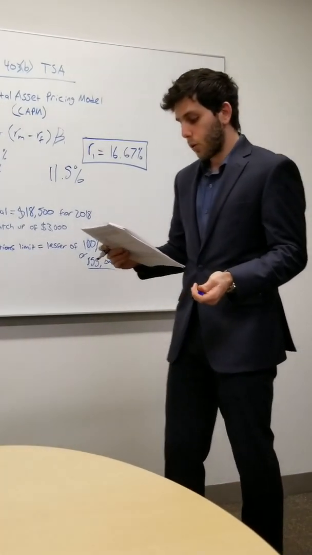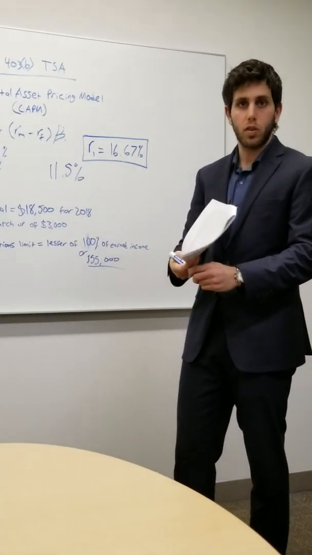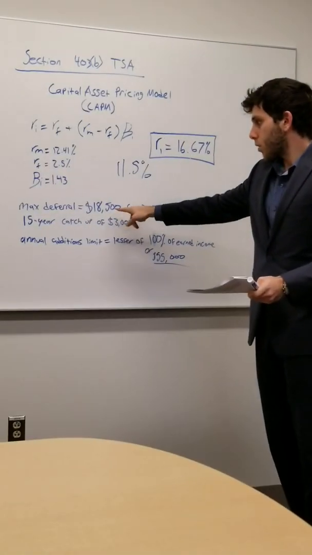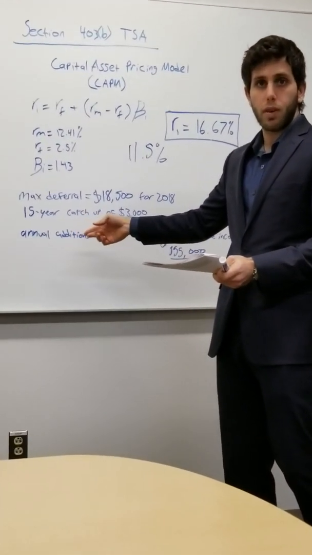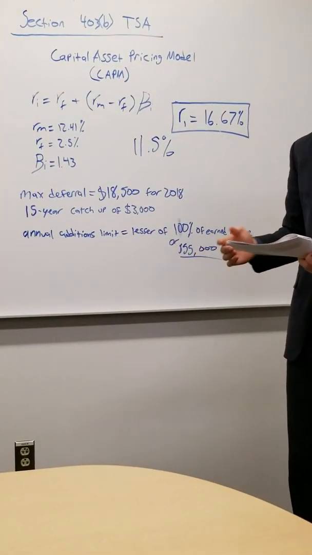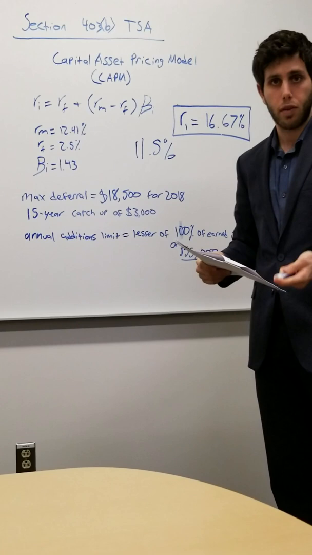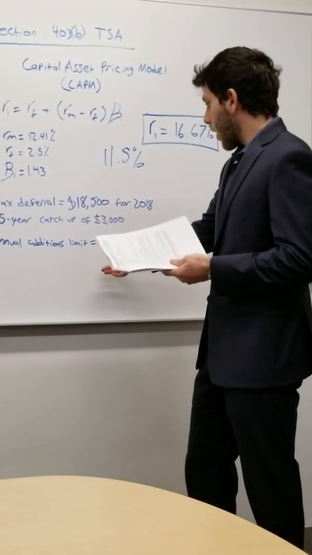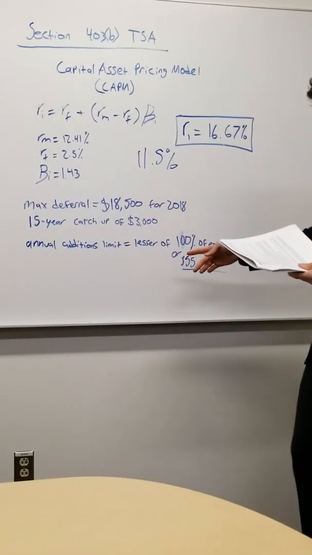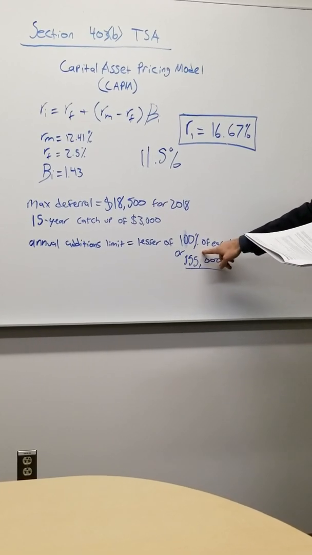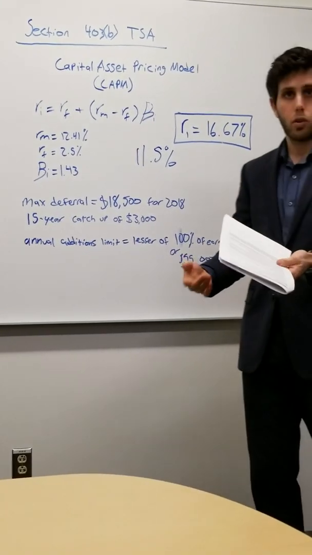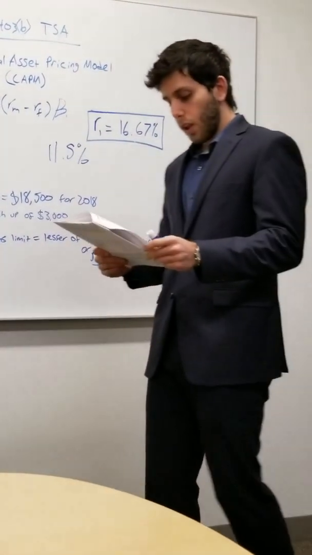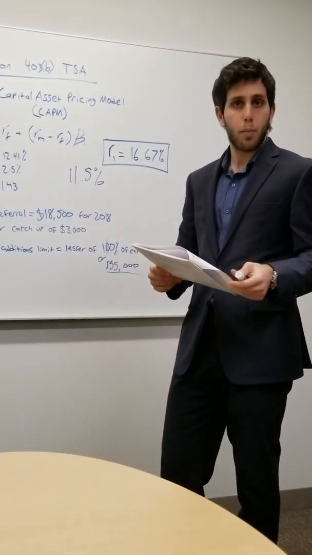So moving on here, you had a question about what the maximum amount is you can contribute to your TSA for 2018, and that amount would be $18,500. There is a 15-year catch-up that you may be able to qualify for of $3,000, but that's something that you would need to check with your plan administrator about, to see if they offer it, and assuming they do offer it, you would qualify for that. Now, your annual additions limit for the TSA is the lesser of 100% of your earned income, or $55,000. Given your earned income, this means that you are able to contribute $55,000. If you have any questions about this, I'd be happy to go over it with you the next time we meet.